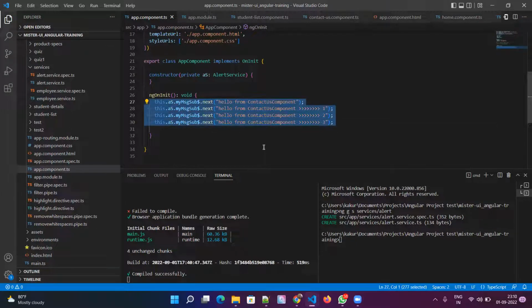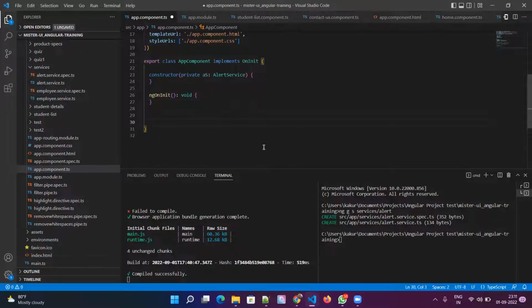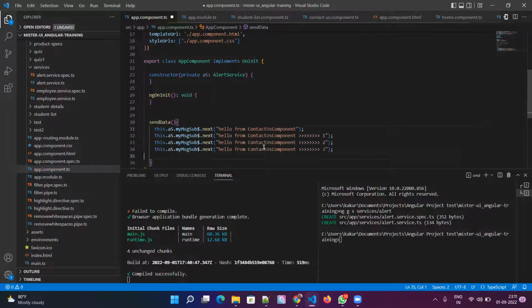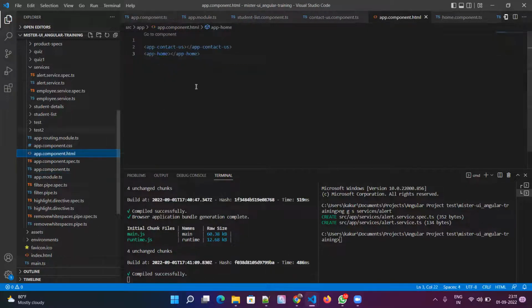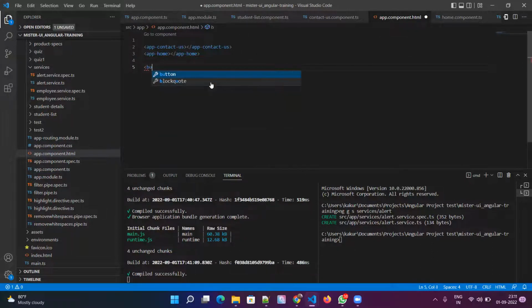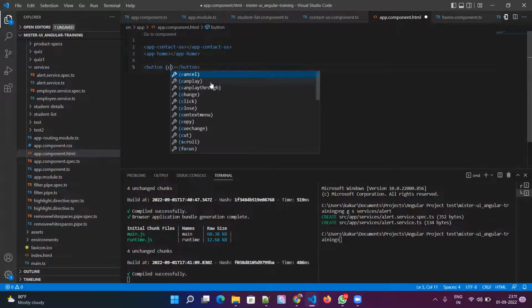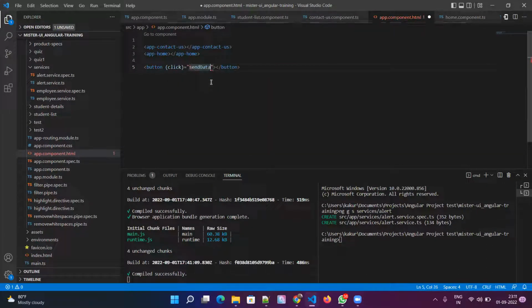So now to make it work, we can create a method, send data, and here we'll put this code and we'll call this method from here on clicking some button, click, call this method.